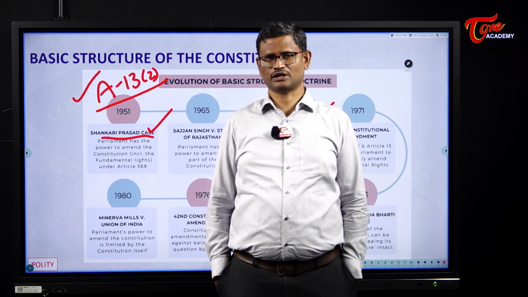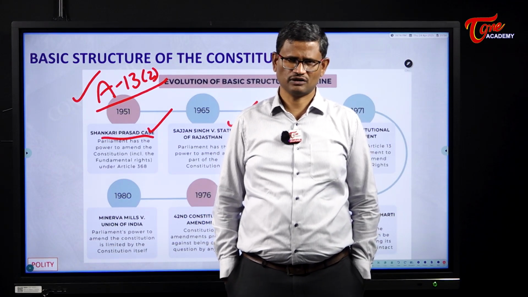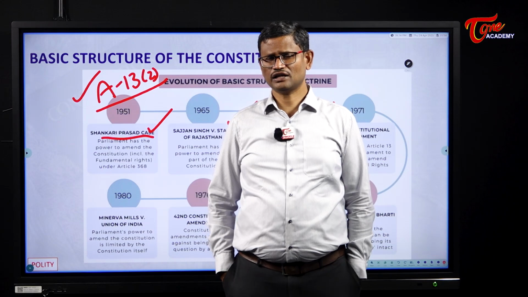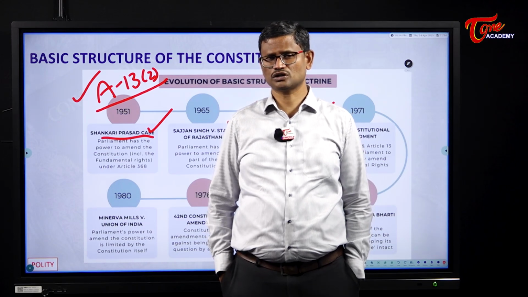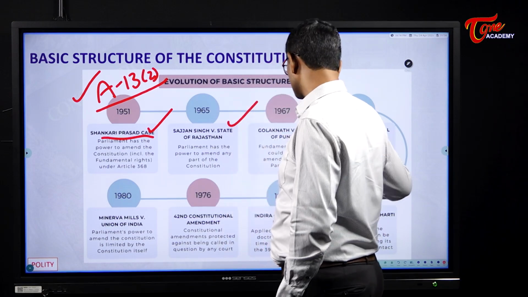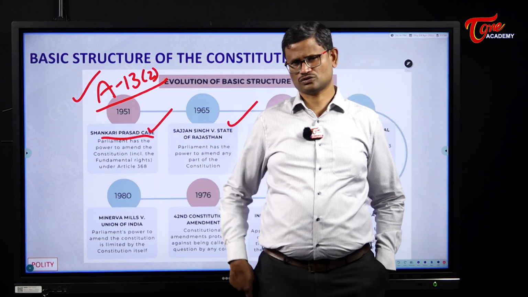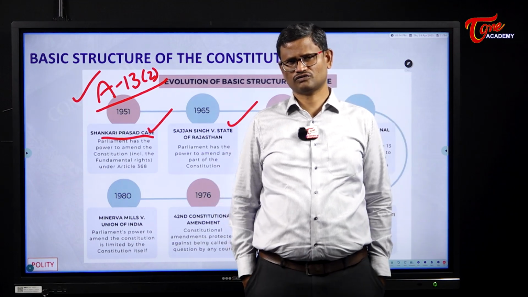They cannot be amended. Parliament doesn't have the power under Article 368 to amend the fundamental rights. So if at all the fundamental rights are to be amended, a new constituent assembly has to be created. So to overcome the judgment of the Supreme Court in Golaknath case, Indian Parliament has brought amendments to the Indian Constitution through the 24th and 25th Amendment.